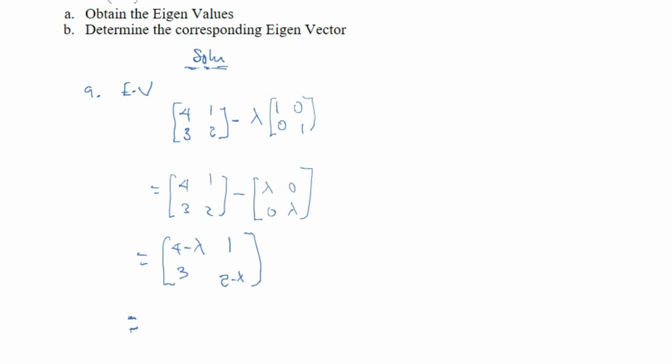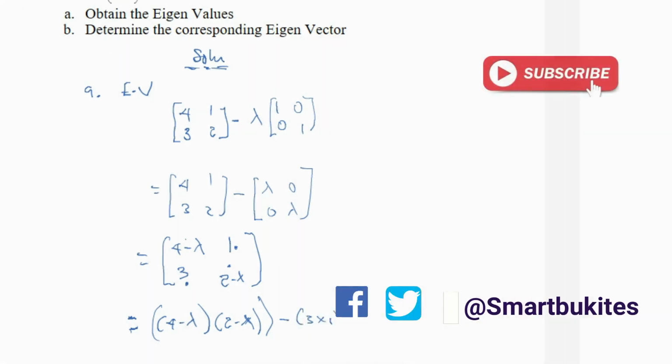Now, to take the determinant, we multiply this element by this element and subtract the multiplication of the other two elements. So we have (4 minus lambda) multiplied by (2 minus lambda), minus 3 times 1.